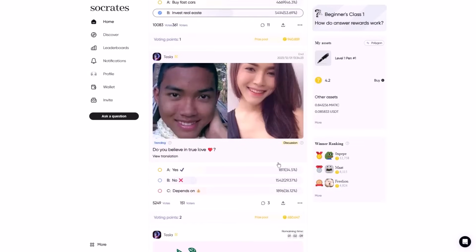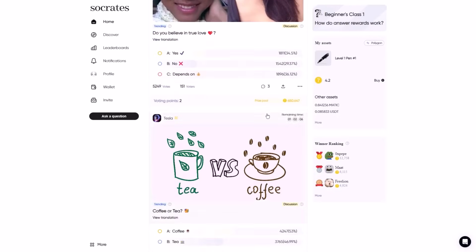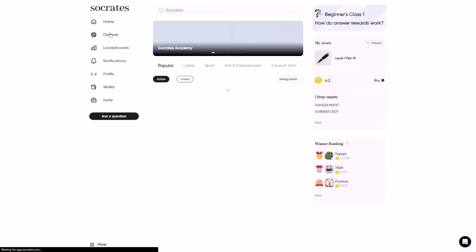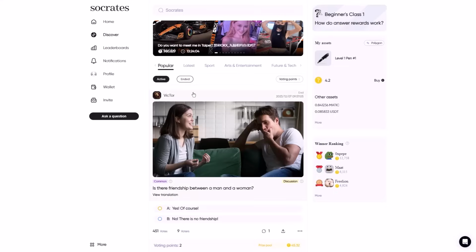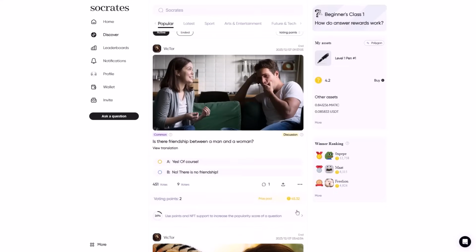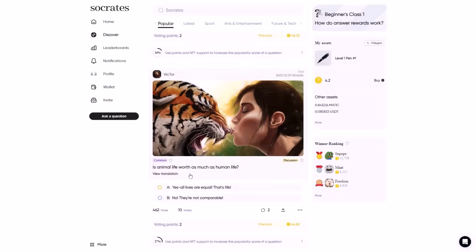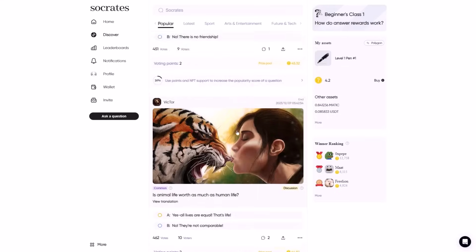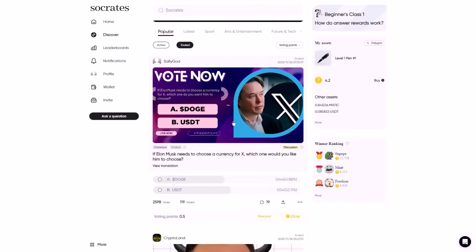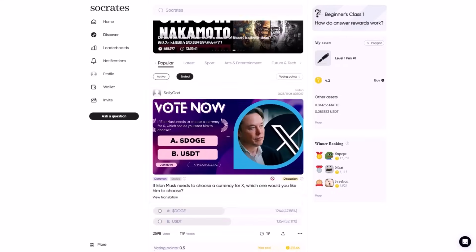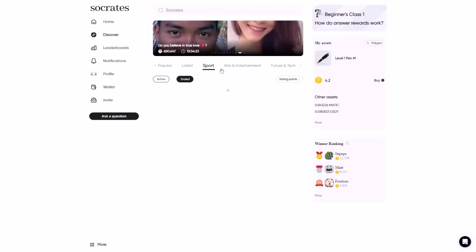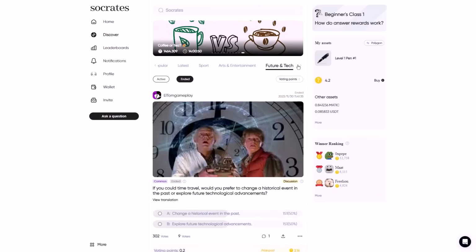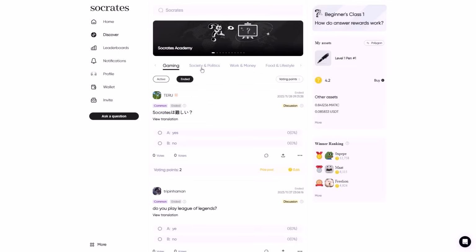So let's see another questionnaire. I will choose Discover, because here you will find the active ones and the ended ones. I will see just the active ones. This prize pool is 45 points. There is another one, but it has ended. Let's check the ended ones to see what we have not joined. Or we can sort them by the latest: sports, arts, future, and there are a lot of categories that we can see.